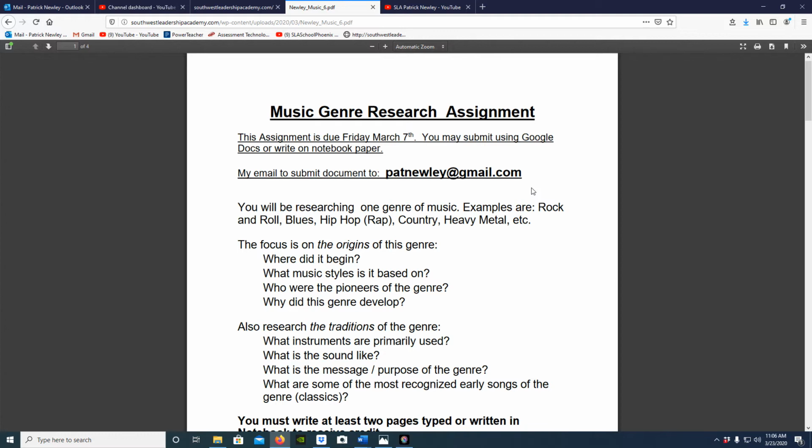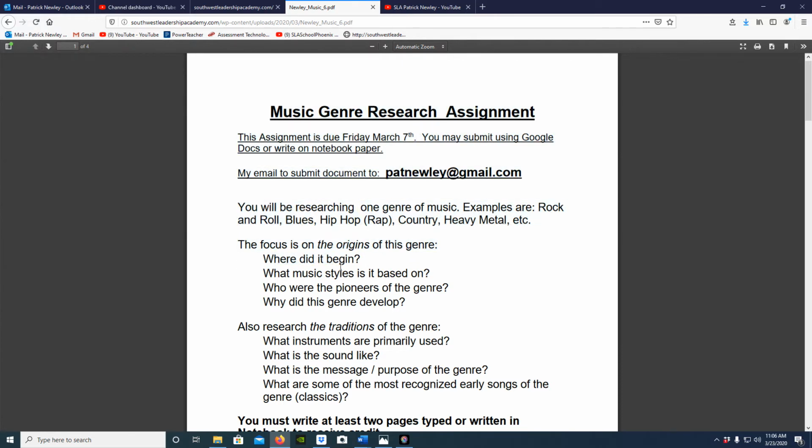You can do a classical Victorian genre, or from Europe in the 1800s. Your genre could even be African tribal music. But there are some details that you need to have as you're putting your paper together. The focus of this essay is on the origin or the beginning of your genre.